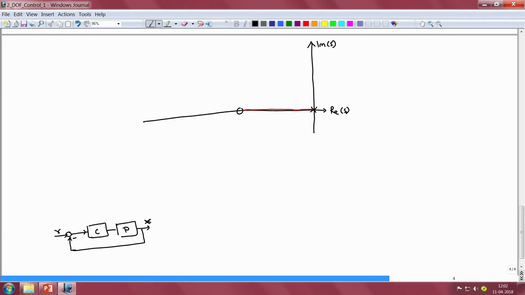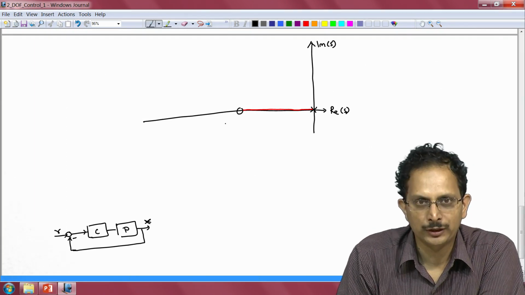The insight to solve this problem using 2 degree of freedom control design comes primarily from the root locus based design approach. So let us come back to the root locus of our system. So we had an integrator and we have cancelled the pole that we had at s is equal to minus 10 with a zero, so that has not been represented in the root locus, and then there is a zero at s is equal to minus 25.